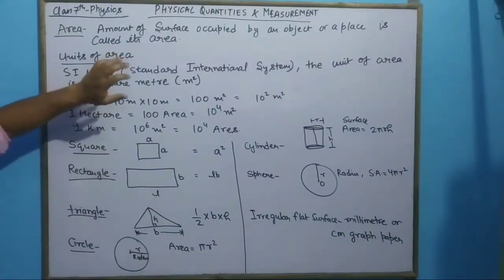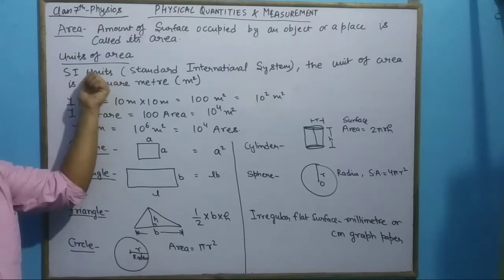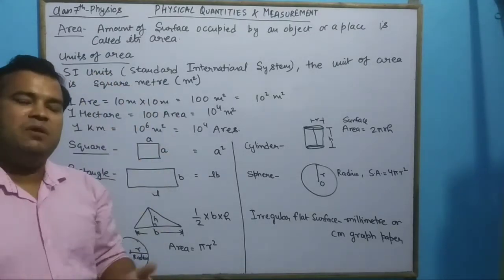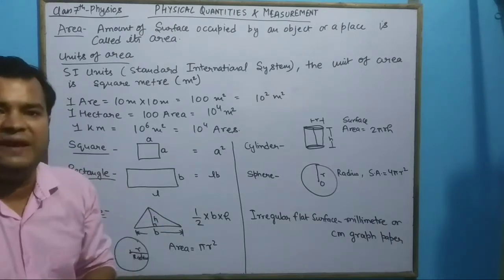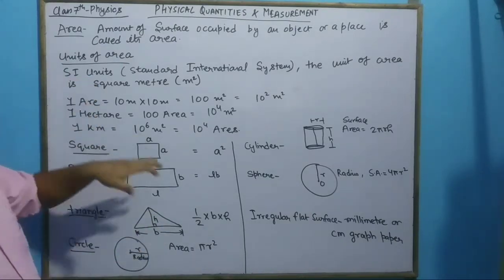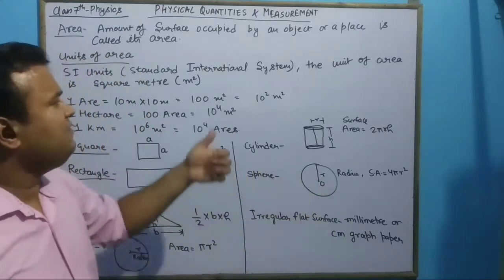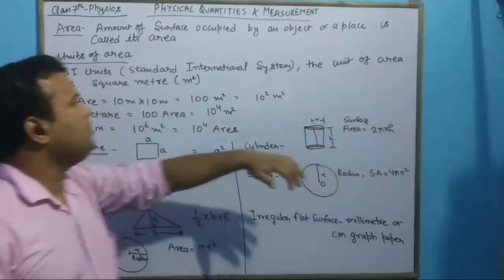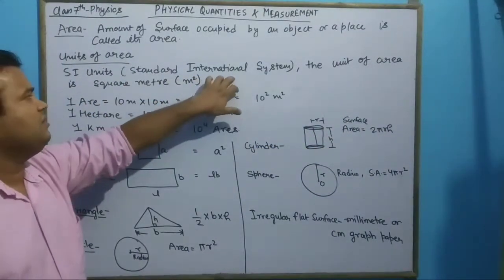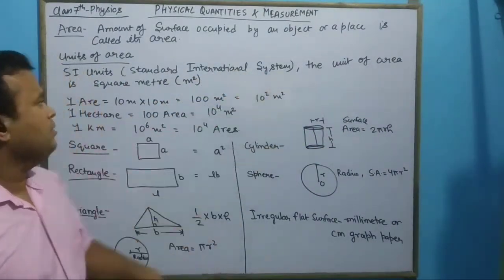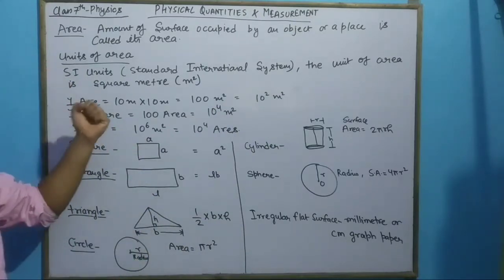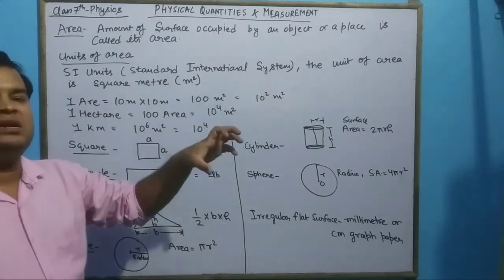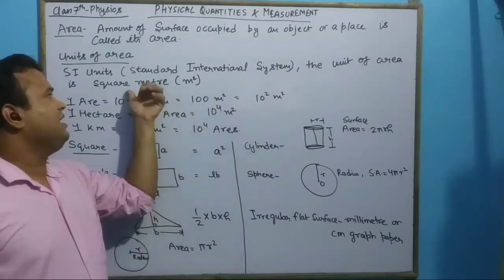So we also need some standard units, because approximation is not always very precise. There are some standard units that are universal, that are followed everywhere, and this system of units is known as the international system. So the SI unit for measurement of area, that is the standard unit, is the square meter.